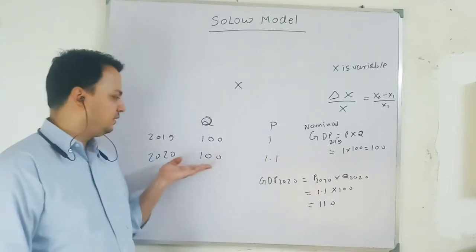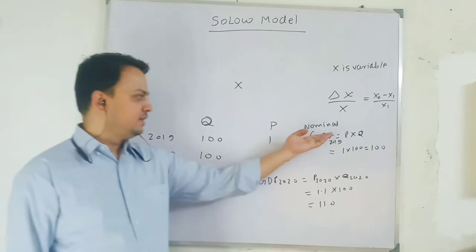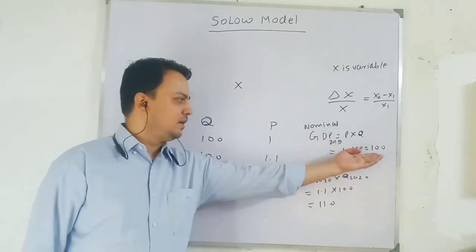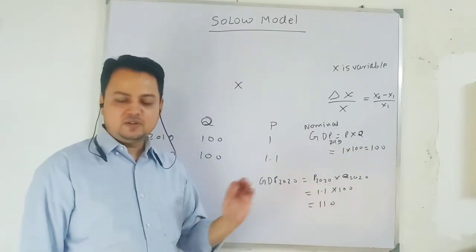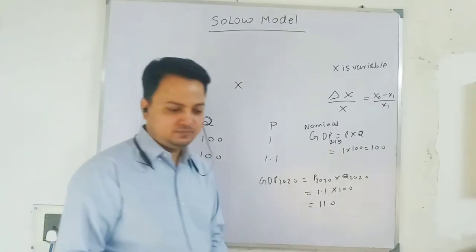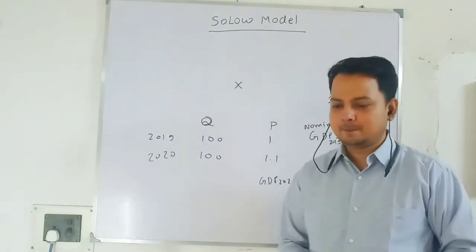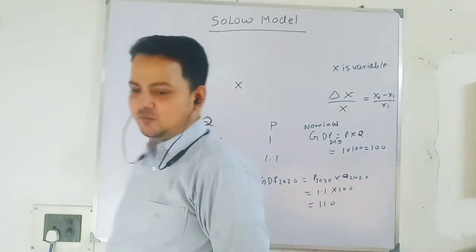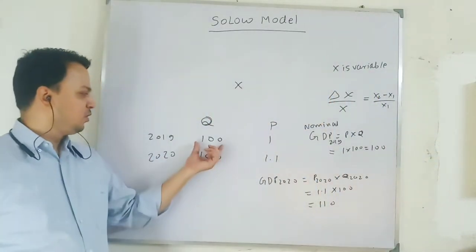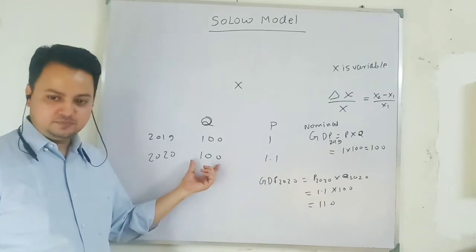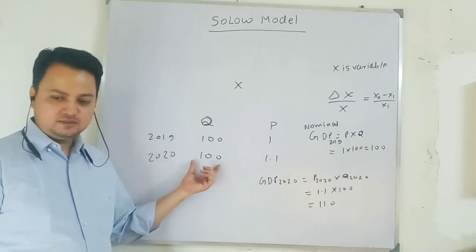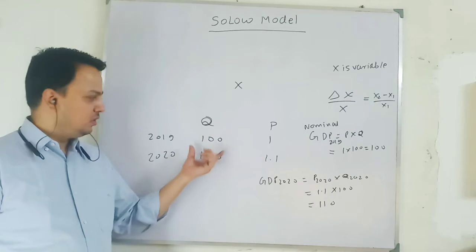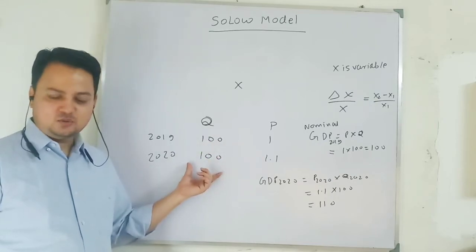Can we look at this data and say that my nominal GDP increases from 100 to 110, so the economy is growing? No, we cannot say that the economy is growing. Why? Because your real output remains the same, right?